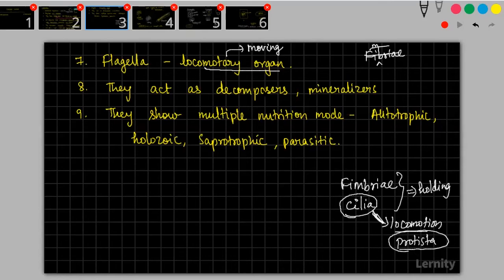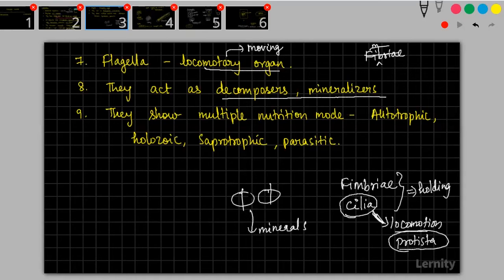The monera kingdom will act as decomposers and mineralizers. What is the meaning of decomposers? Decomposers will break down bigger components into smaller components. Mineralizers break down substances and release the minerals into the soil.